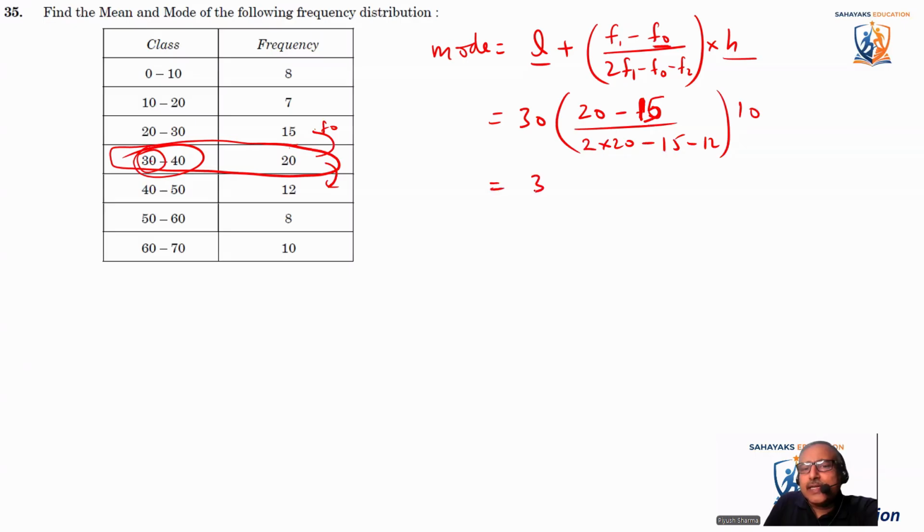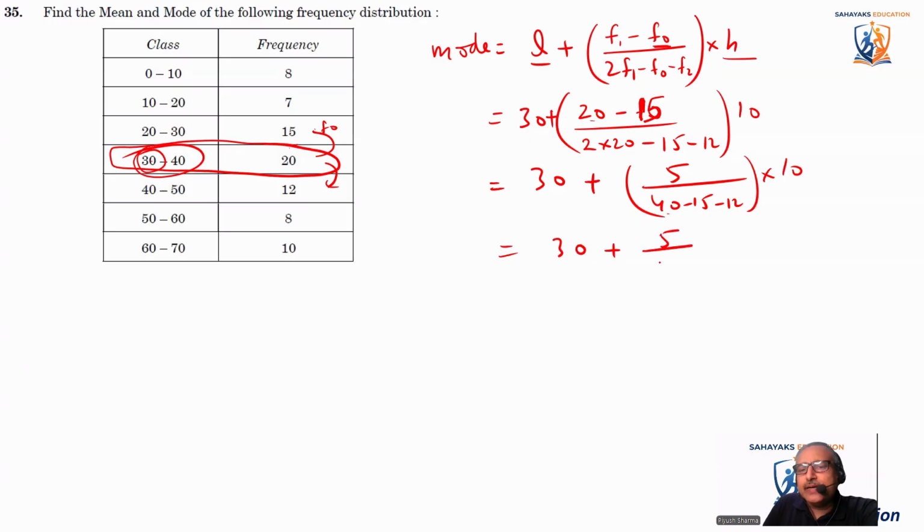So it is 30 plus 20 minus 15 is 5, divided by 40 minus 15 minus 12, multiplied by 10. So it becomes 30 plus 5 divided by 40 minus 15 is 25, 25 minus 12 is 13.